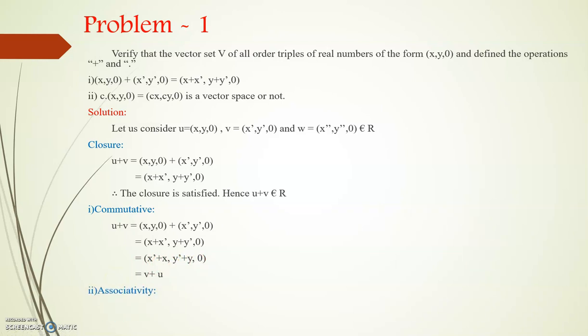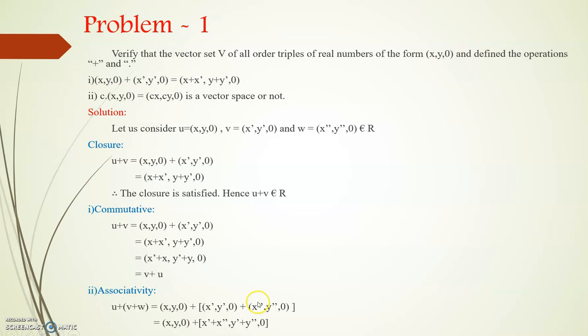Next, we see the associative property. u + (v + w), where u is (x, y, 0), v is (x', y', 0) and w is (x'', y'', 0). Now add these two vectors v and w. The first vector we write as it is, (x, y, 0).